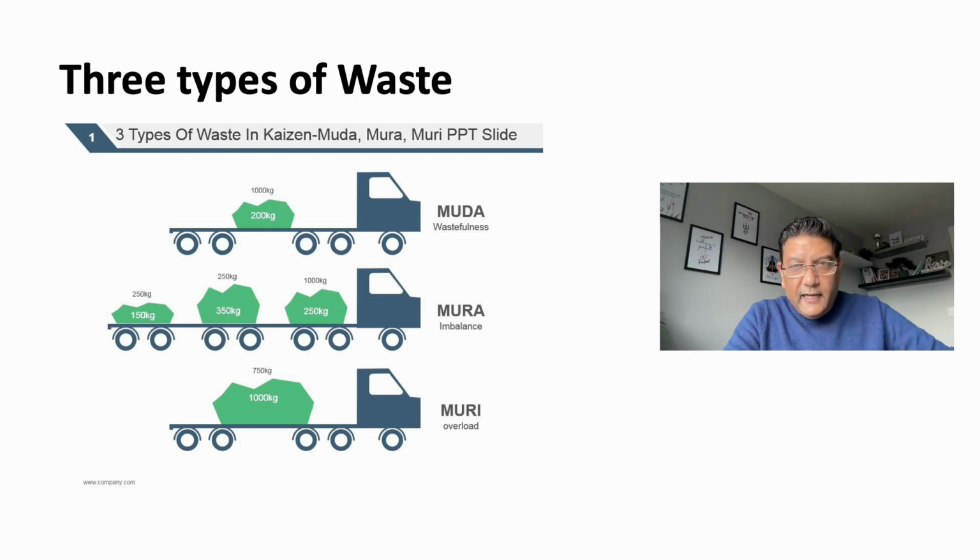As we understand, lean comes from Toyota, and the very first book about lean thinking was The Machine That Changed the World. Many of the terminologies come in Japanese as well. So when we talk about three different types of waste in lean, it gives us Muda, Mura, and Muri.